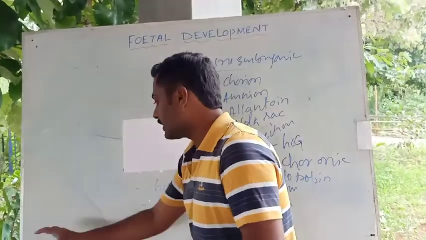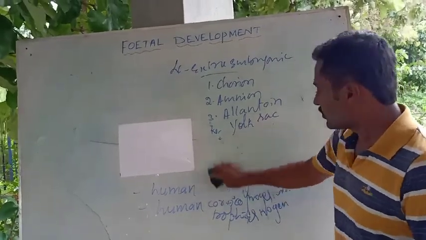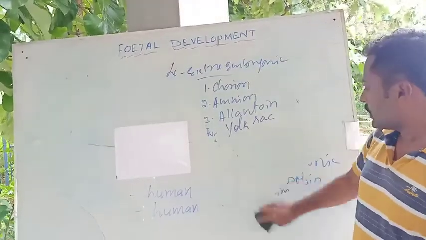So these are the four extra embryonic membranes observed in the fetus. The first one is chorion.